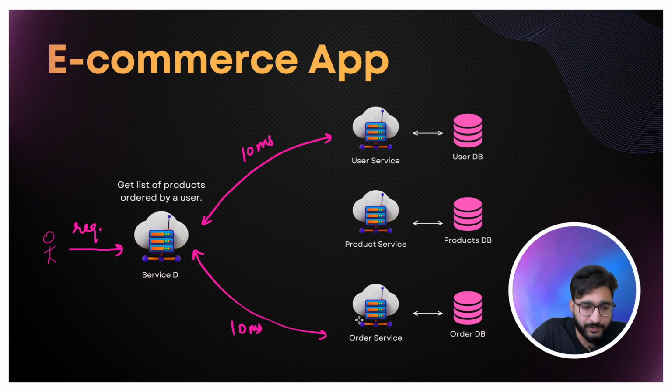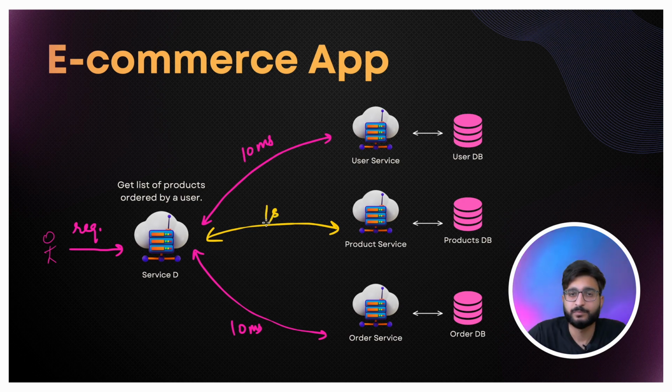But now when this user service call is done, when this order service call is done, you are going to call this product service. Let's say by any chance this is taking maybe 1 second of time. So what will happen is your overall request, which is the original request, will be as fast as the slowest request is. What do I mean by this? This request will be as fast as the slowest one is.